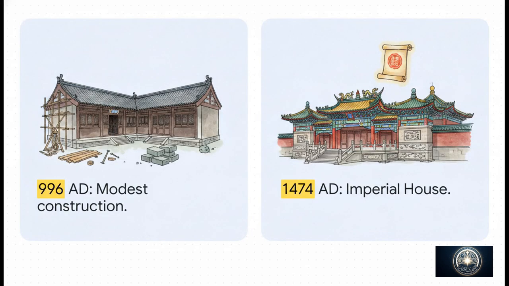And over the centuries, this mosque evolved dramatically. It was originally built in 996 AD on a pretty modest scale, but it received continuous expansions during the Ming and Qing dynasties. Fast forward to 1474, and it had gained so much prominence that Emperor Qinghua bestowed a financial grant upon it, along with the official title Imperial House of Prayer. I mean, that reflects a seriously high level of state acceptance and integration.